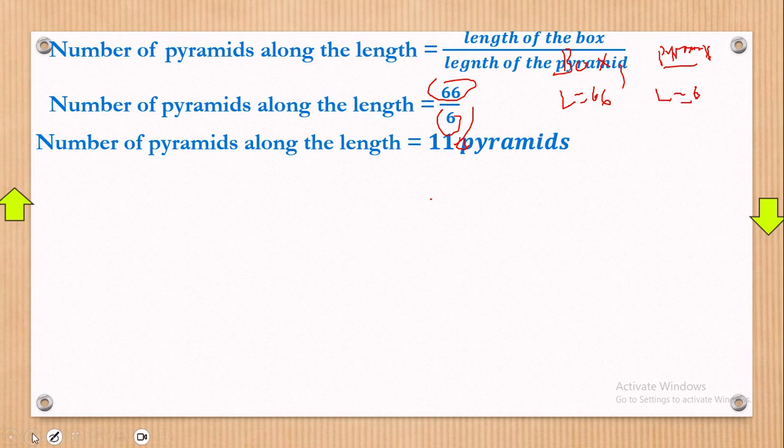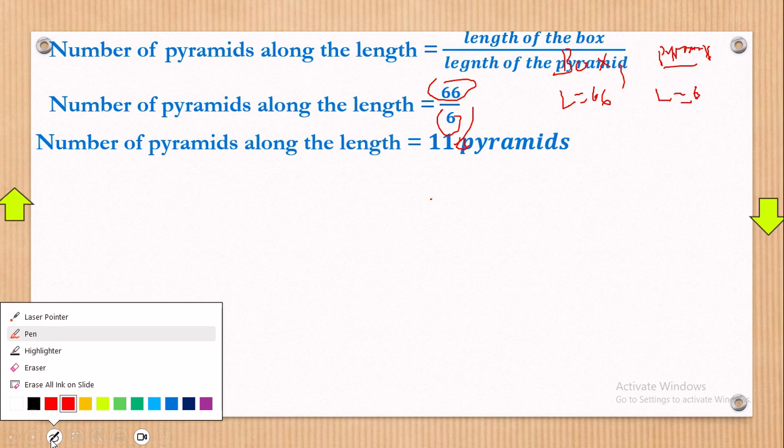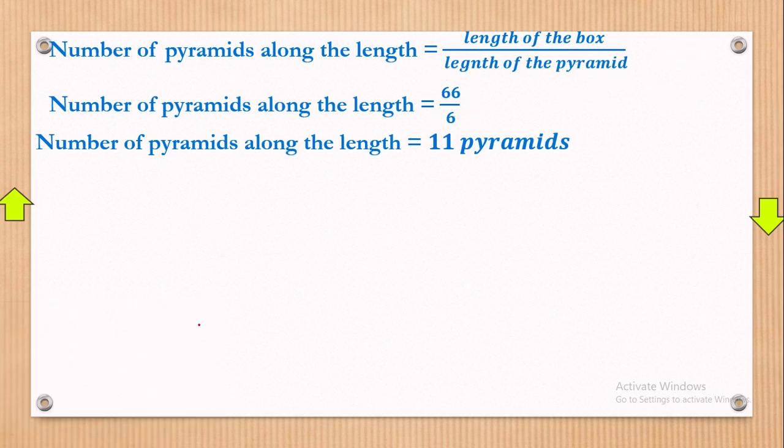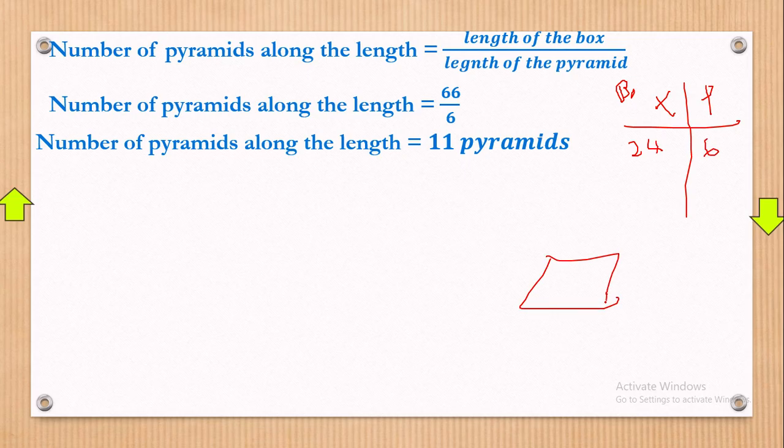Now what must you know about the width? About the width of the box, and this one is the pyramid. Allow me to use the letter P. The width of the box is 24, and the width of the pyramid is 6, because remember the base of the pyramid is like this. It is 6 here and 6 right there. So we use 6, 6.